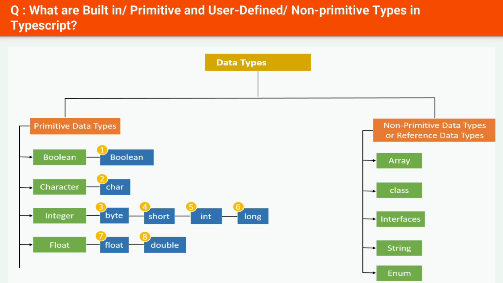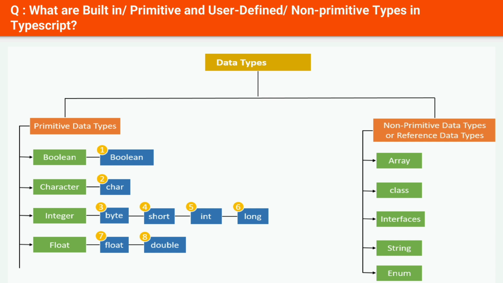Non-primitive data types. The data types that are derived from primitive data types of the JavaScript language are known as non-primitive data types. It is also known as derived data types or reference data types. Below is a list of non-primitive data types. Object. An object in JavaScript is an entity having properties and methods. Everything is an object in JavaScript. Array. With the help of an array, we can store more than one element under a single name.